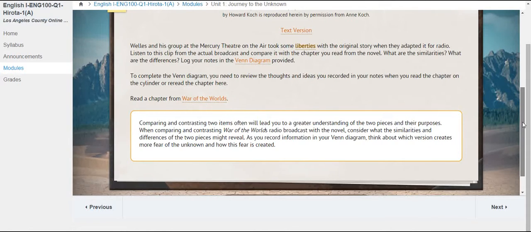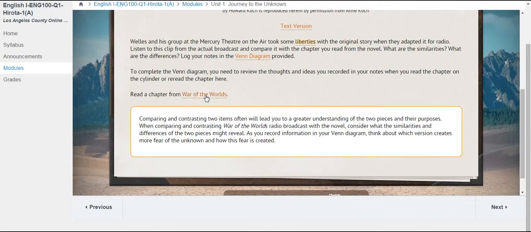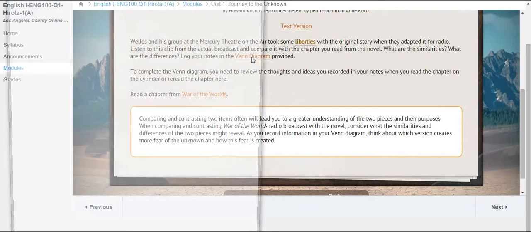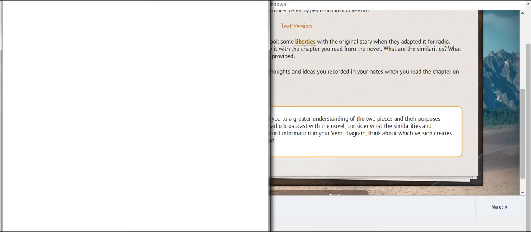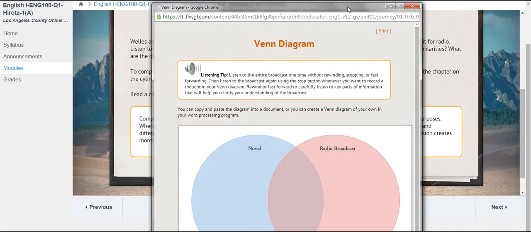And then you're going to read a chapter from War of the Worlds right here. Make sure you click on that and do as it says, and then you're going to log your notes in the Venn diagram provided right here. So you click on that and it's going to open up. And you're going to have the novel and the radio broadcast. It says copy and paste this diagram into a document. So you will copy it into a Word document.